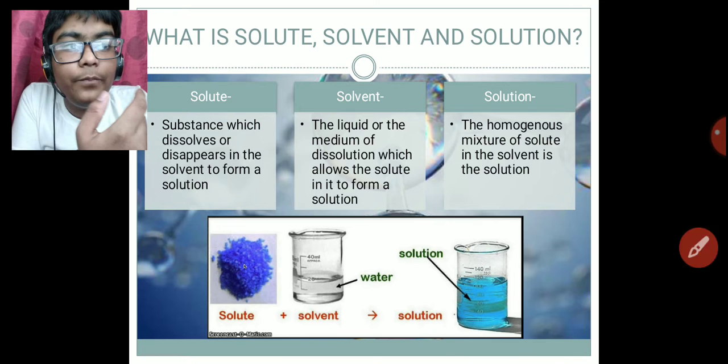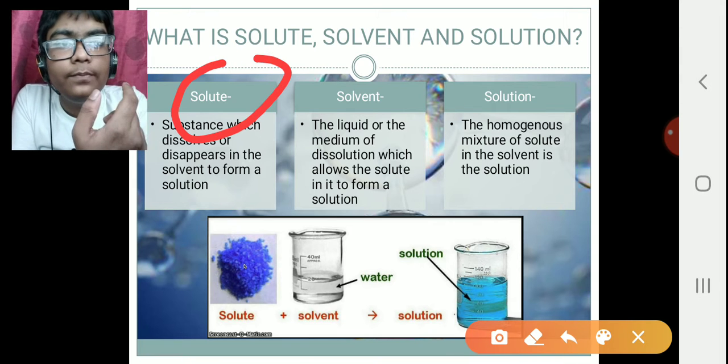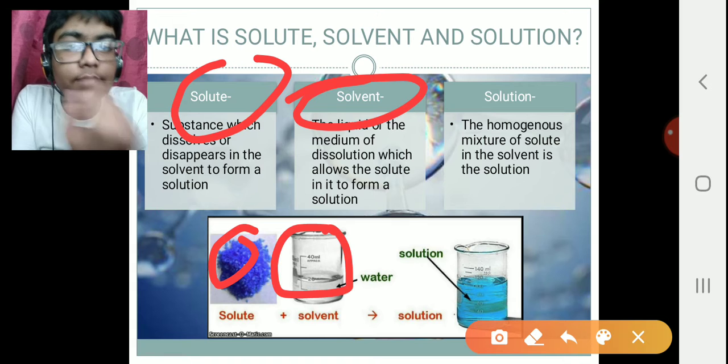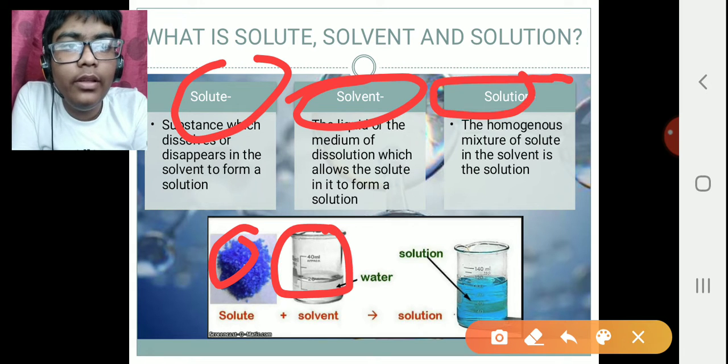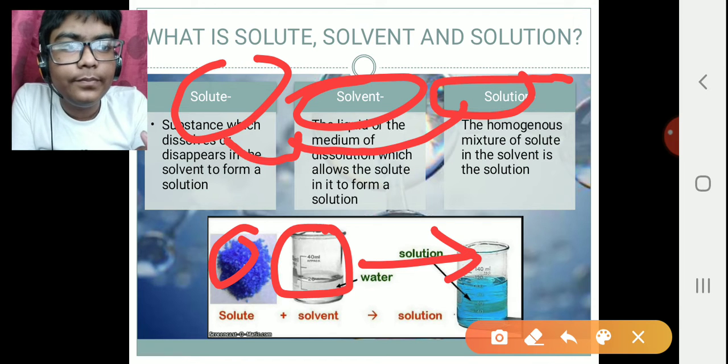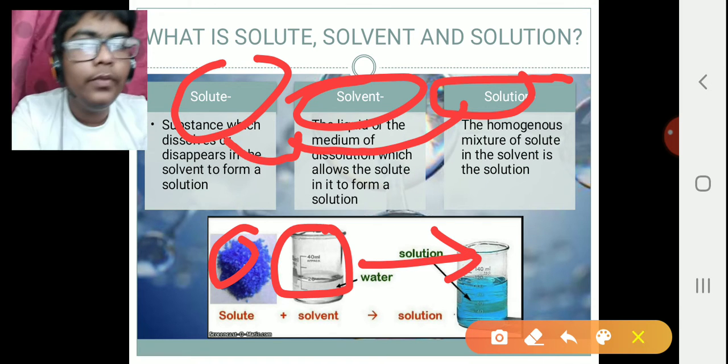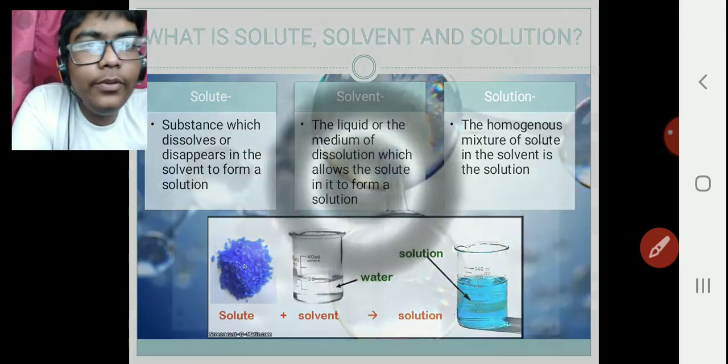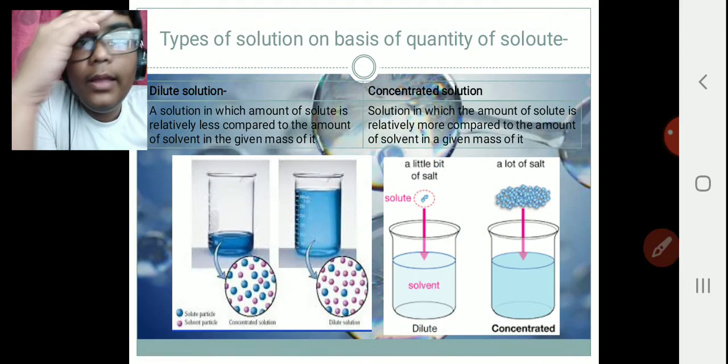You can see over here. So solute is the solid, solvent is the liquid which makes the solid dissolve, and the solution is the addition of these both. So this was solute, solvent, and solution.